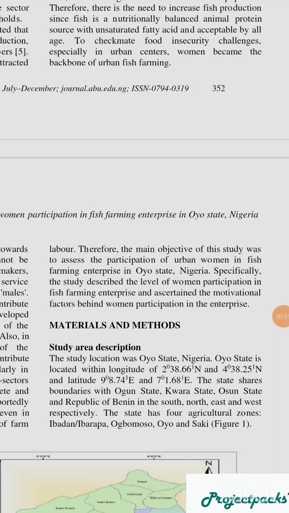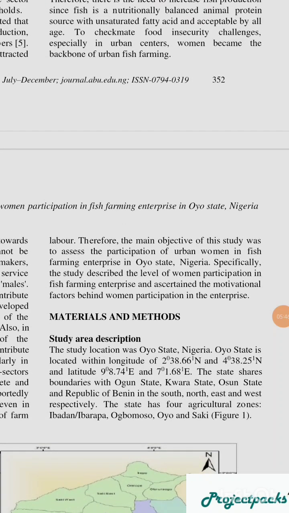The main objective of the study is to assess the participation of urban women in whatever project you are working on. The specific objectives are to describe the level of women participation in fish farming enterprise and ascertain the motivation. You will now list it out, one point after that. The first point is that you want to assess the women participation. Second, you want to know women participation in the fish farming enterprise. Then you want to ascertain the motivational factor behind the women participation in the enterprise.